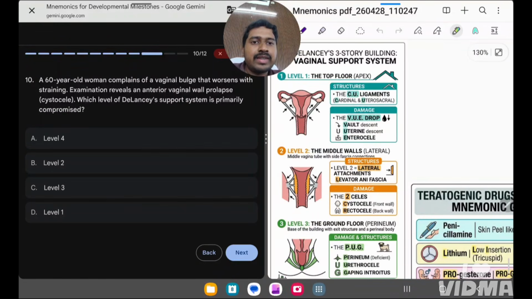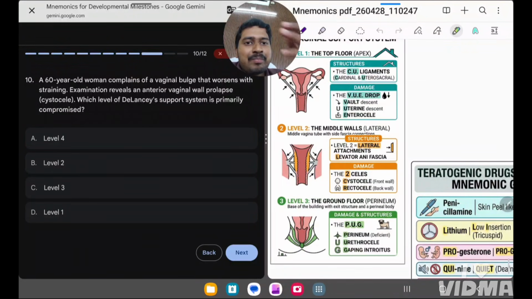Okay, DeLancey's classification. So here you will see level 1, level 2, level 3 are there. Level 1 means it is CU ligaments. Okay, remember it as CU, that is level 1. Level 2 is L, okay, that is lateral attachments. Okay, everything is in L. And level 3 is the PUG system. Okay, that is PUG. Okay, remember like this. Remember the dog, level 3. Okay, so first is CU, second is all lateral, and third is this PUG mnemonic. Okay, so